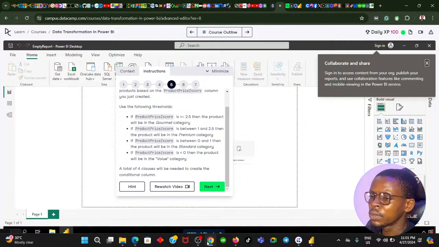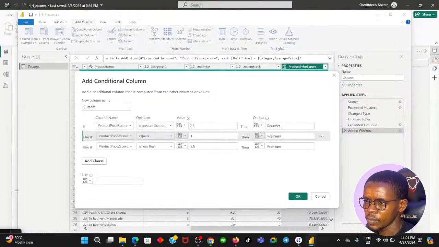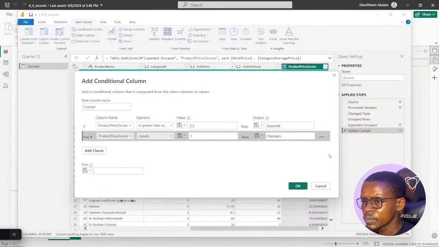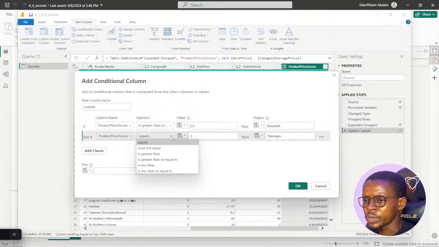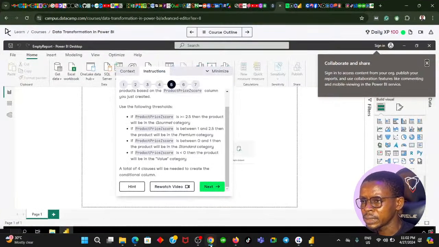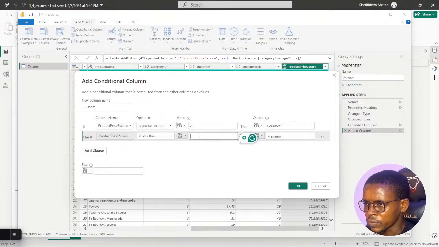I need to figure out how to create a conditional column between 1 and 2.5. Hold on, let me delete this first. I want to understand between; it does not equal to. So the first clause is greater than or equal to 2.5. Then the second clause will be less than, definitely less than 2.5. That is the highest number. Then that should be premium.